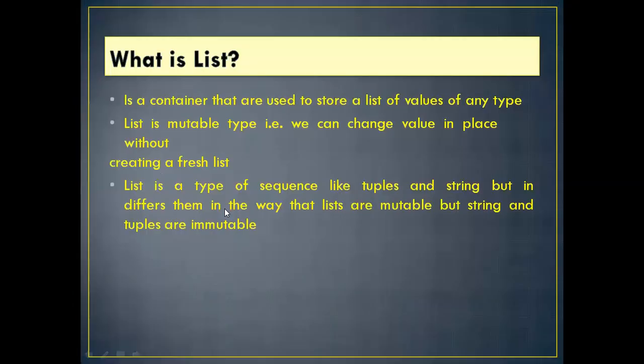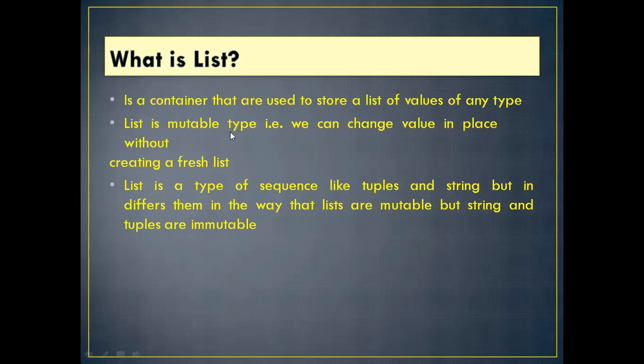First, what is list? List is a container. It is a container that is used to store a list of values of any type. Any type means any data type. You can store an integer type, a float type, a string type, different data types in one variable, and that is called list. It always starts with a square bracket, remember it.